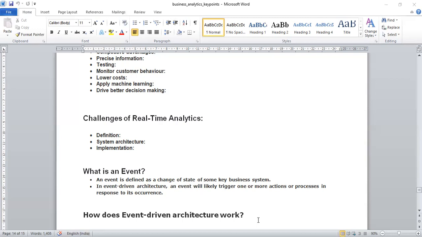So when you try to implement real-time analytics in your organization, you may face some difficulties like definition. Real-time data analytics requires that everyone within your team and stakeholders of the business agree on what real time means, so you can integrate a solution that meets expectations in terms of timing.